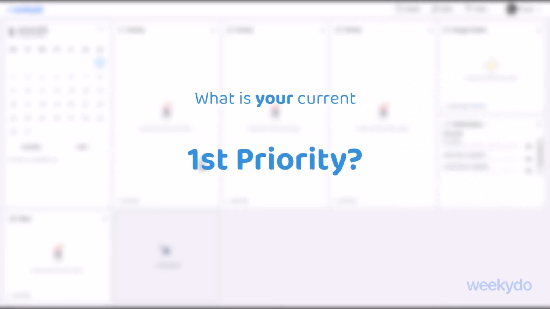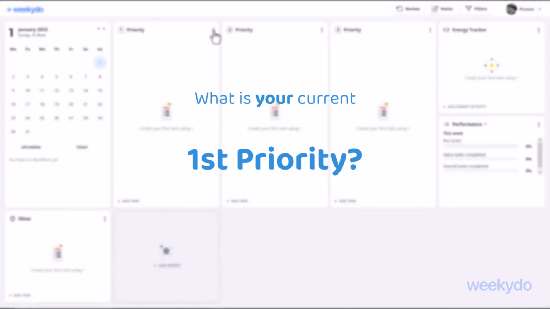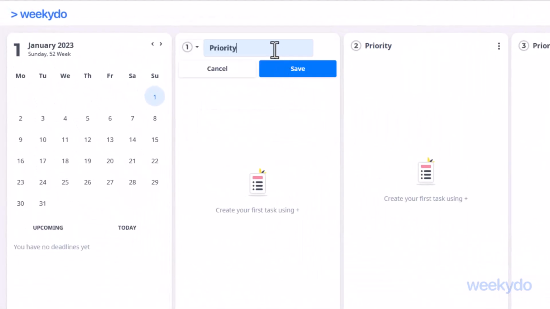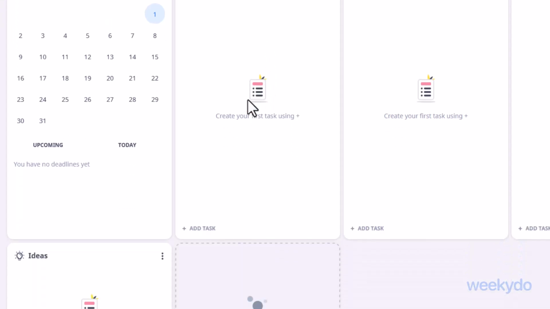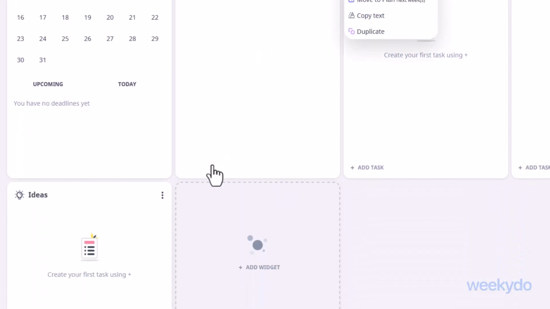What is your current first priority? Once you've decided that, you enter it into the menu item Edit Title. Let's take Win over new customers as an example. Once this is done, you can list the tasks that are necessary for the implementation of the priority. To do this, click on Add Activity at the bottom of the widget.